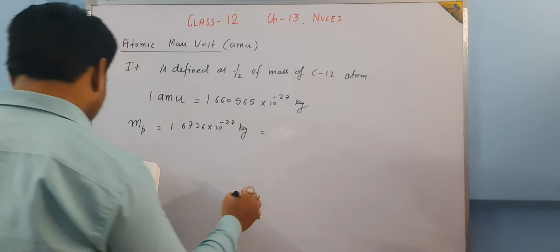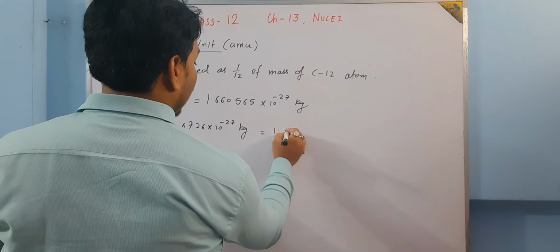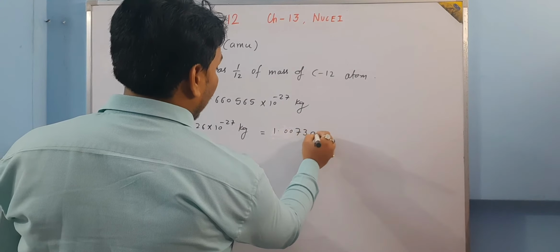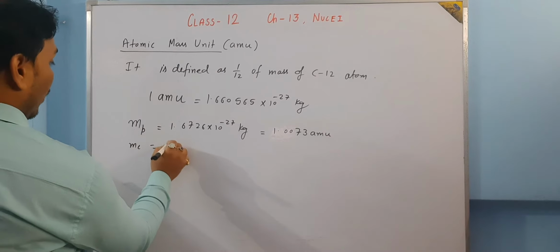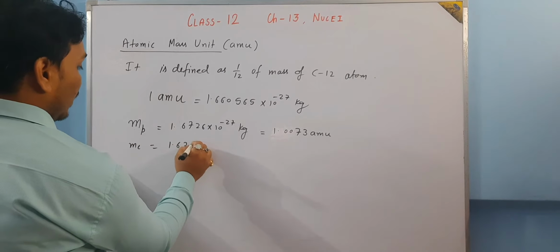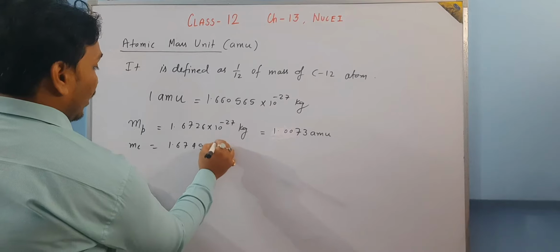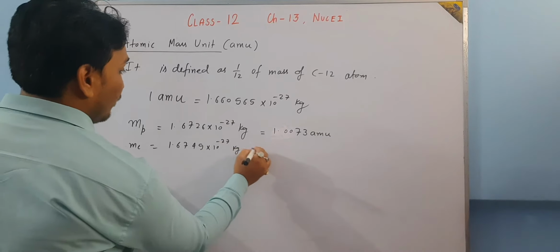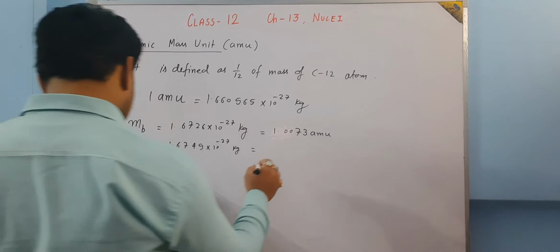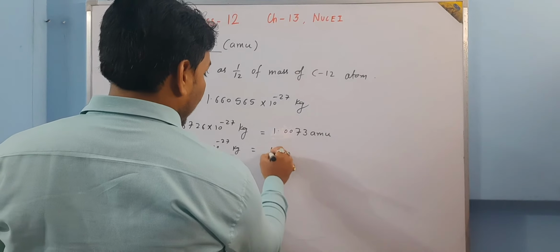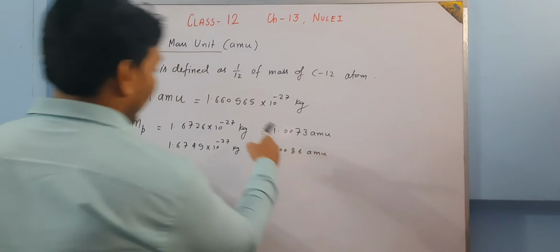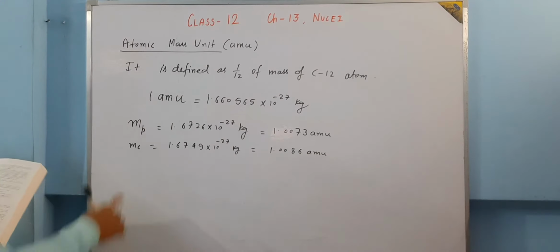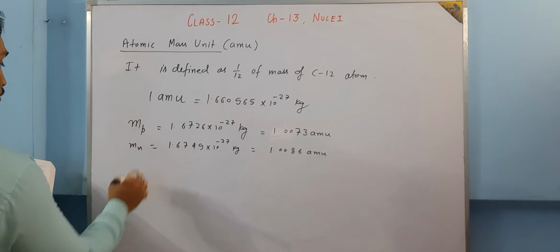In AMU it is given as 1.0073 AMU. Whereas the mass of neutron, already discussed, 1.6749 into 10 to the power minus 27 kg, is given as 1.0086 AMU. It is slightly heavier than the proton.